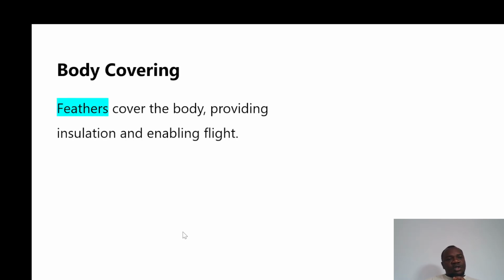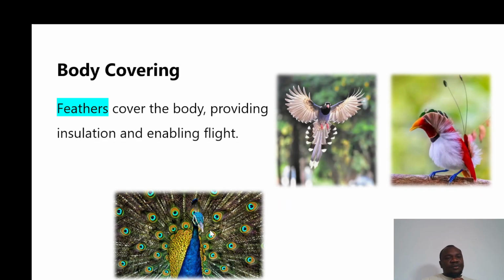So the body covering: feathers cover the body, providing insulation and enabling flight. Insulation means making them warm, and flight enables them to fly from one place to another to look for food. So you can see they have a lot of feathers of different kinds. What is this called again? What was the name of this bird? They have a lot of feathers.